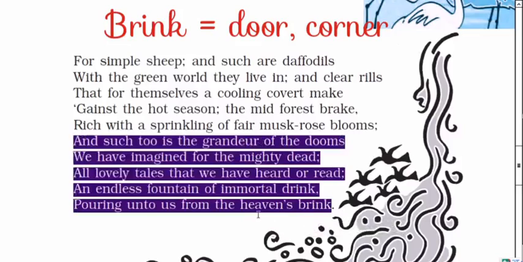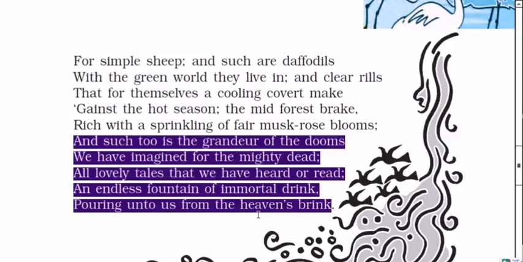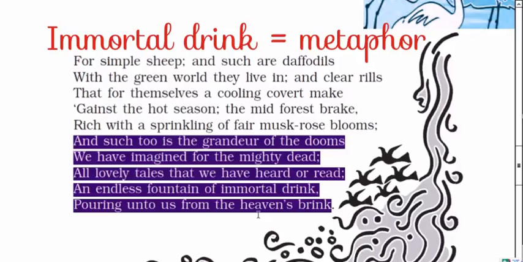Seeing the beautiful things, because all are an endless fountain of immortality that can't be ended. They are always maintained and remain in every time. They are the fountain of immortal drink pouring unto us from the heavens.